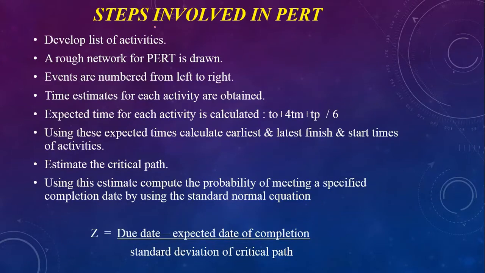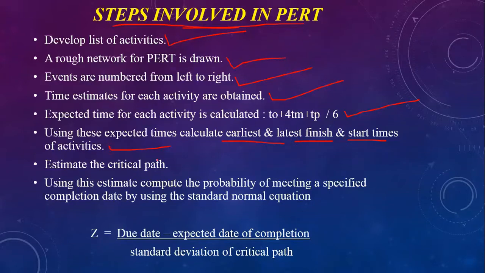We have seen this, but we'll revise the steps involved in PERT again: development of the list of activities, a rough network, then events are numbered from left to right, and time estimates for each activity are obtained. Then using the expected time formula, we compute the earliest and latest finish times and start times of the activities, estimate the critical path, the longest path, and compute the probability of meeting a specified completion date using the standard normal equation: due date minus expected date of completion, divided by the standard deviation of the critical path, equals Z.